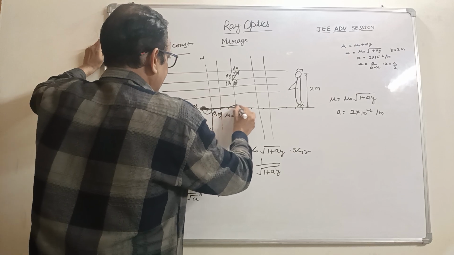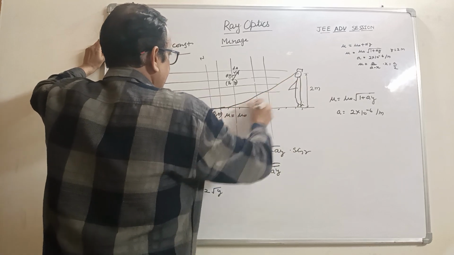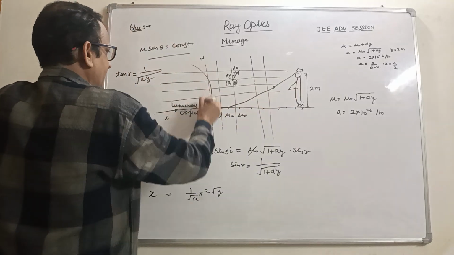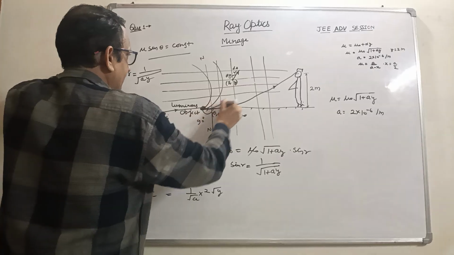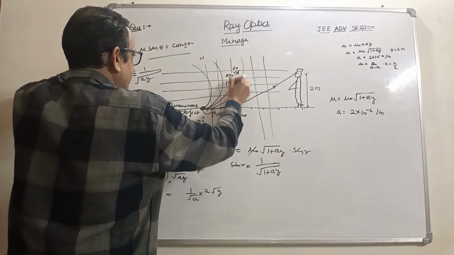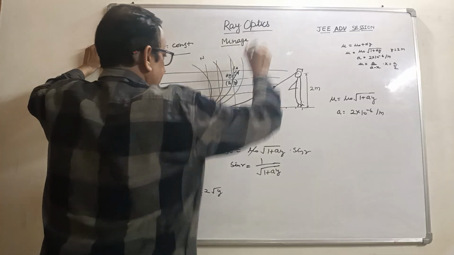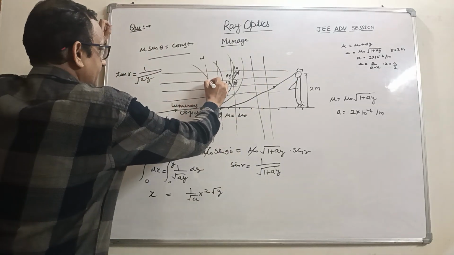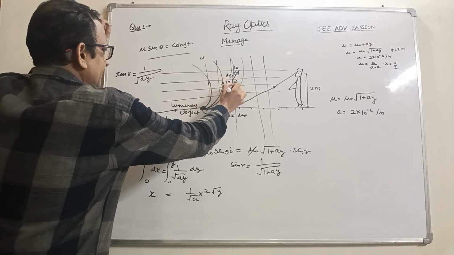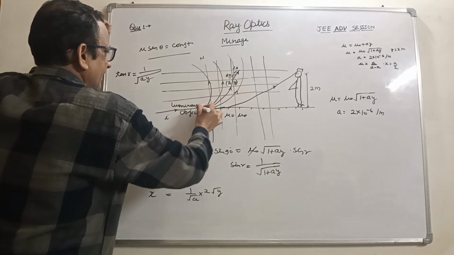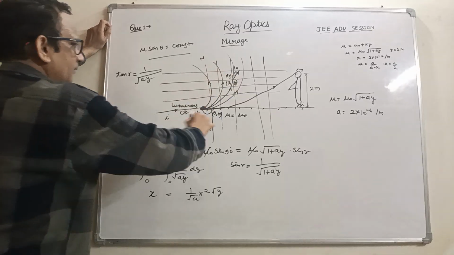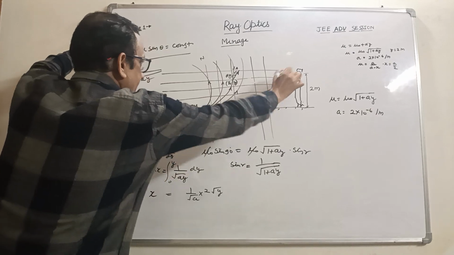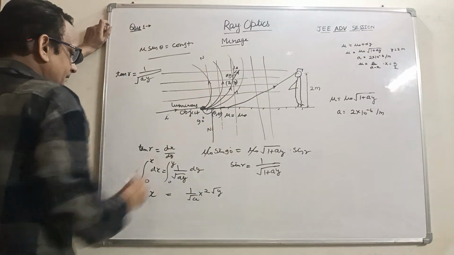So the path would be like this, like this. This is parabolic. So we know the light rays travel like this, and finally the light reaches. Many of the light rays are emitted from the luminous source, and this light ray would pass through the eye.